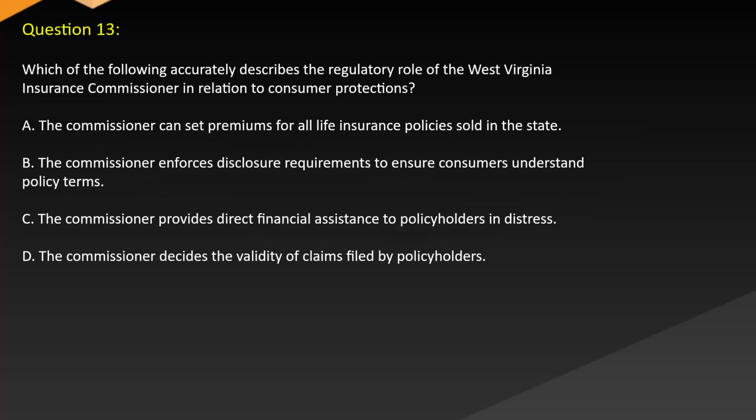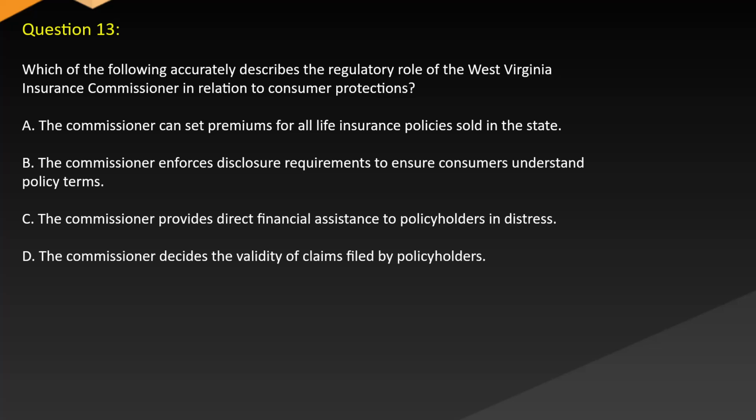Question 13. Which of the following accurately describes the regulatory role of the West Virginia Insurance Commissioner in relation to consumer protections? A. The Commissioner can set premiums for all life insurance policies sold in the state. B. The Commissioner enforces disclosure requirements to ensure consumers understand policy terms. C. The Commissioner provides direct financial assistance to policyholders in distress. D. The Commissioner decides the validity of claims filed by policyholders.